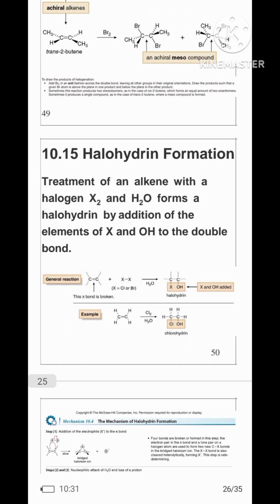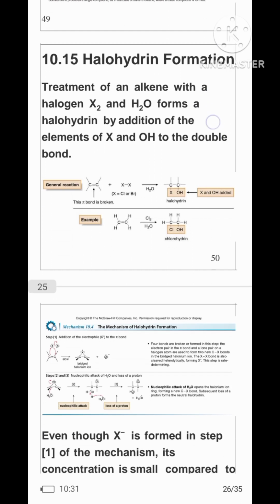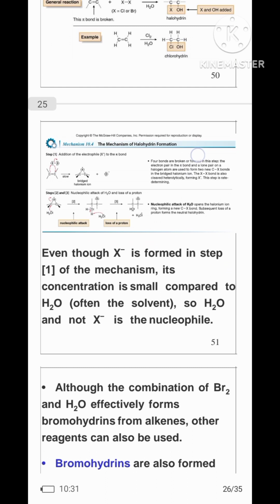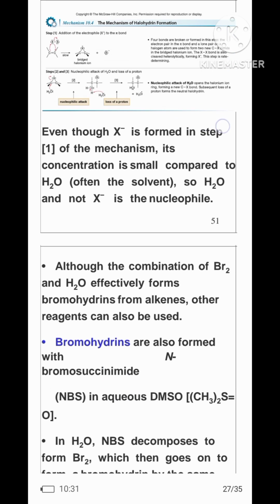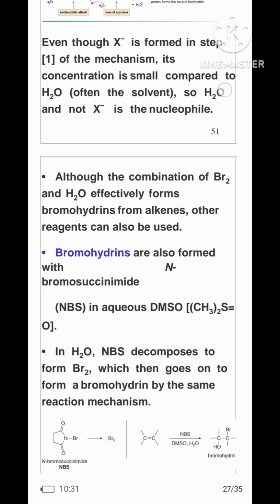Halohydrin formation. Treatment of an alkene with a halogen and water forms a halohydrin by addition of the elements of halogen and hydroxy to the double bond. Even though halogen is found in the first step of the mechanism, its concentration is small compared to H2O. So H2O, and not halogen, is the nucleophile.